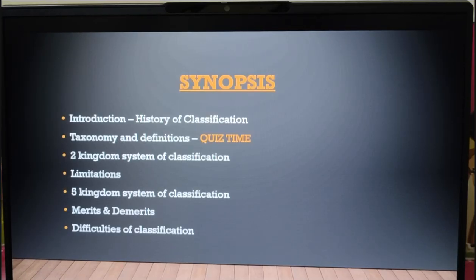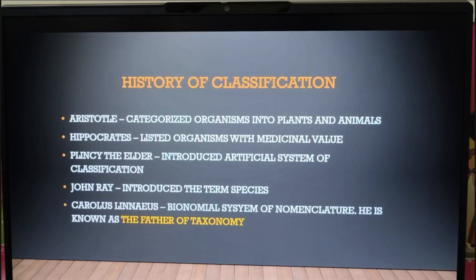Starting with history, classification, taxonomy and definition, two kingdom concept and its limitations, five kingdom concept and its limitations, difficulties of classification. So first let us start with the history of classification.